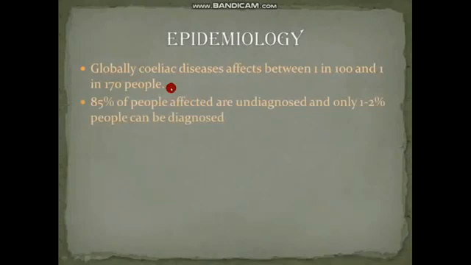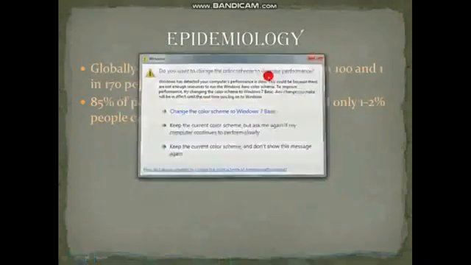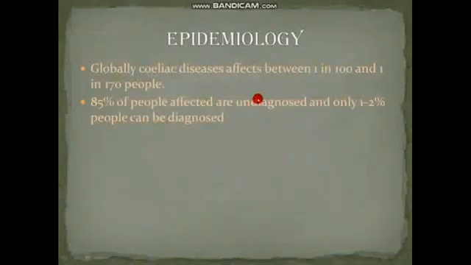Now, due to variable signs and symptoms, it is believed that about 85% of the people affected by celiac disease are undiagnosed. Why? Because such people are not diagnosed. Only 1 to 2% of people are diagnosed. After that, we will talk further.